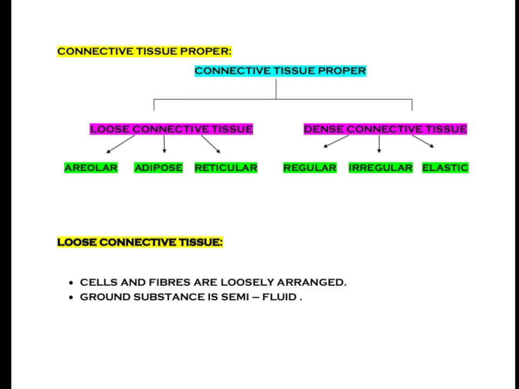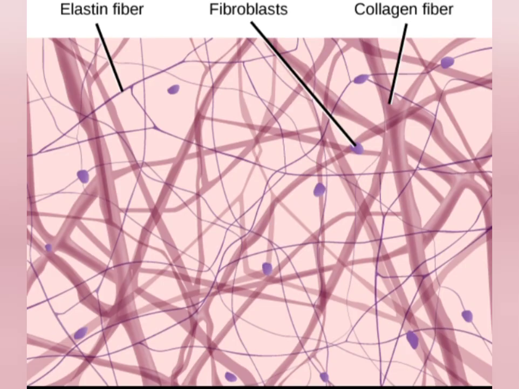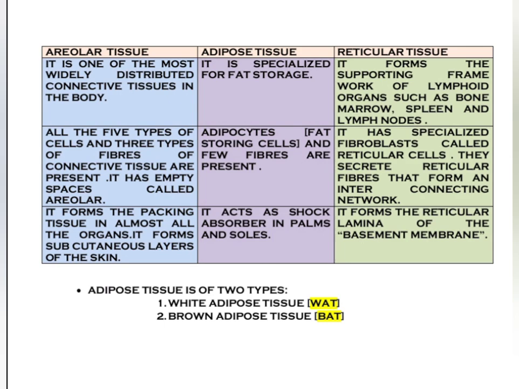Now coming to the loose connective tissue, in this tissue cells and fibers are loosely arranged, as its name suggests. The ground substance is semi-fluid. Coming to the subtypes of the loose connective tissue: areolar tissue, adipose tissue and reticular tissue.